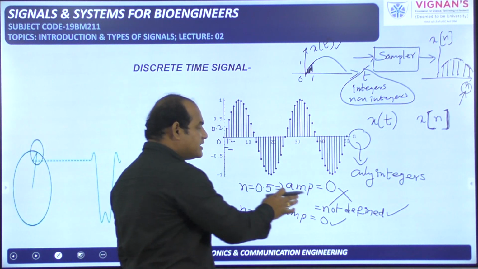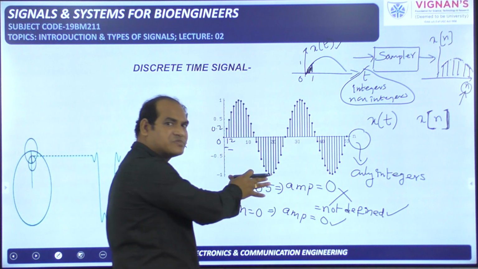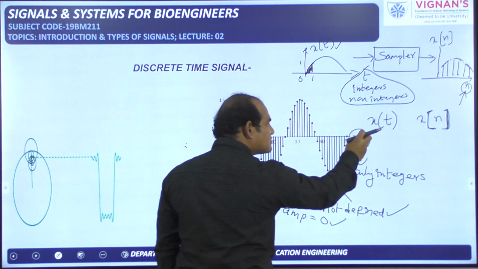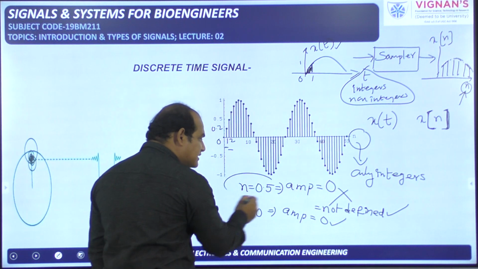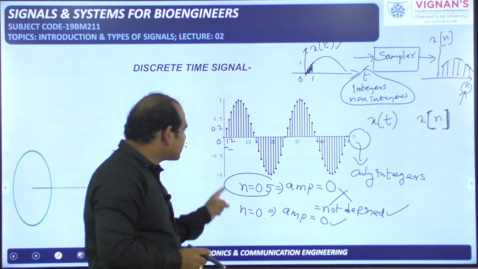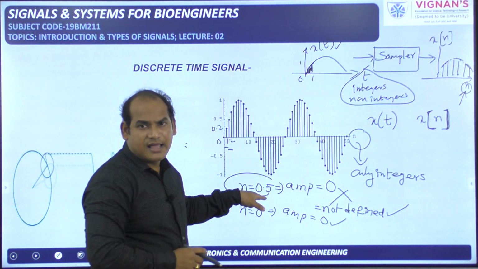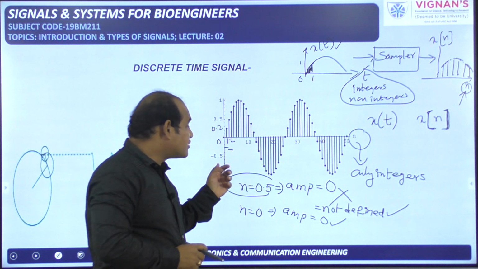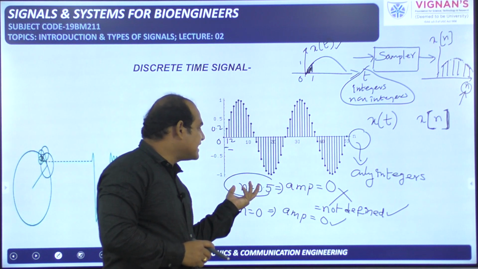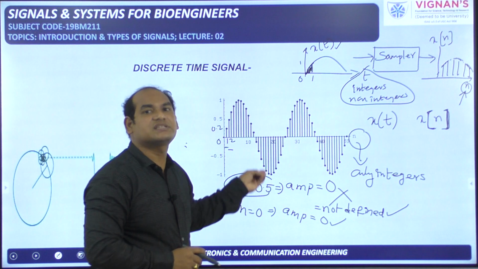Amplitude is not different because it is a discrete time signal where you should take n values as integers only. I should not ask like this, because 0.5 is a non-integer. I should not ask the amplitude of the signal at n equal to 0.5. The question itself is wrong.